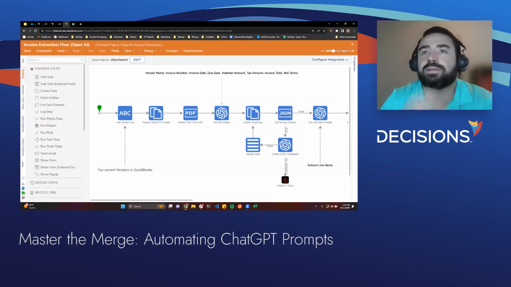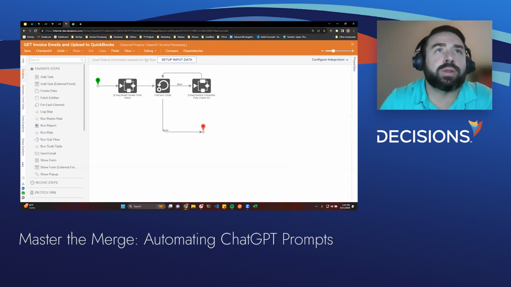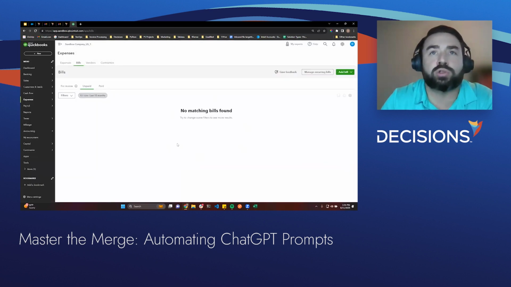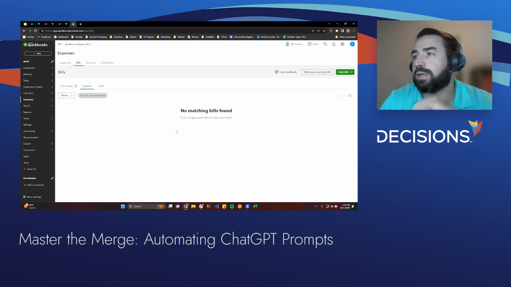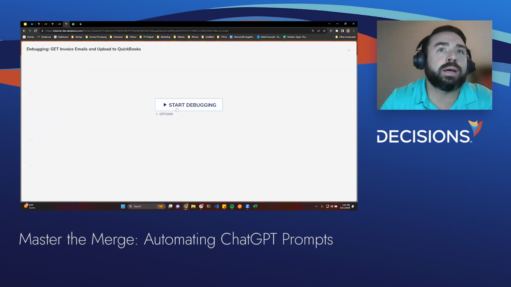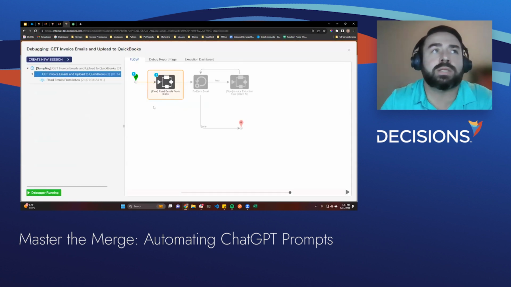Yeah, that's correct. So here I'm actually going to run the process. End goal is to take these two invoices from our email and then pass them directly in as bills. These are actually invoices from a vendor whose tool we use, for whatever the reason might be. So running this, I'll start the debugger so you can see it live.